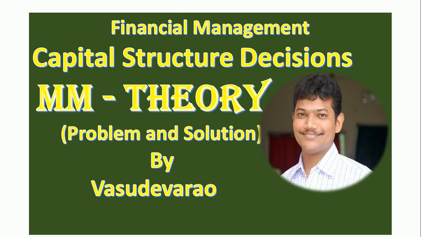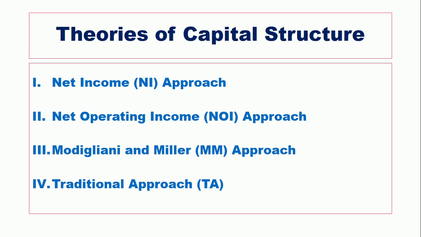In this video, I will explain the calculation of theories of capital structure. There are four theories: net income approach, net operating income approach, Modigliani-Miller approach, and the traditional approach. Theories are also known as approaches.